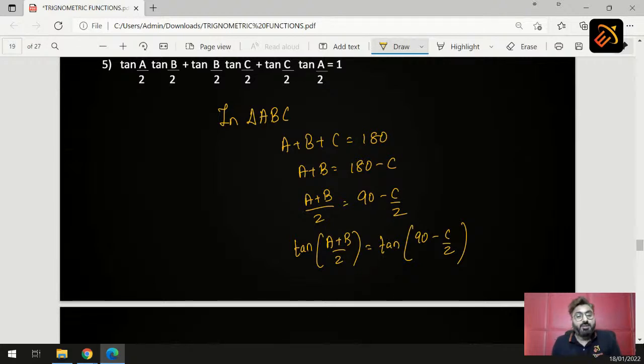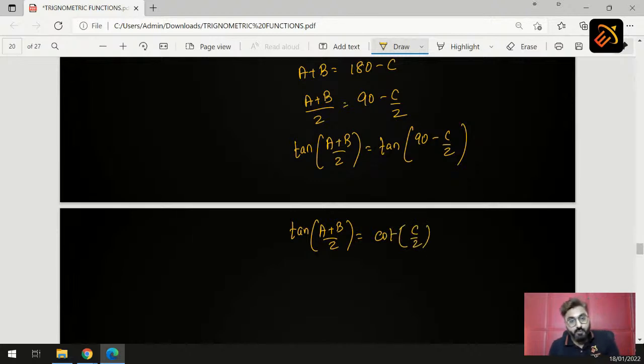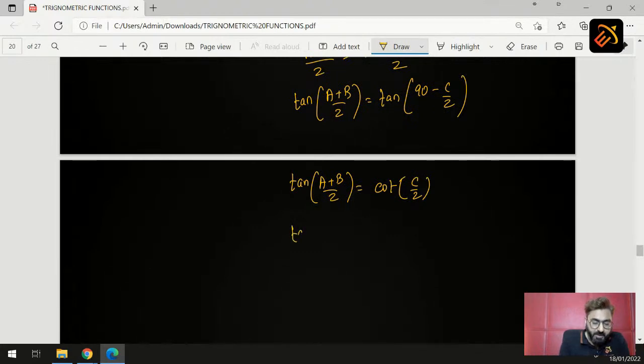What is tan 90 minus theta, students? Tan 90 minus theta is nothing but cot theta. So here we get tan of A plus B by 2 is equal to cot of C by 2. Now, what is the formula of tan A plus B by 2? Instead of writing tan of A plus B by 2, let me write it in a simple form, tan of A by 2 plus B by 2. Now, looking at this, what does it remind you of? Yes, students, the tan A plus B formula. What is tan A plus B? Tan A plus tan B whole upon 1 minus tan A tan B. So instead of cot C by 2, can we write it as 1 by tan C by 2?